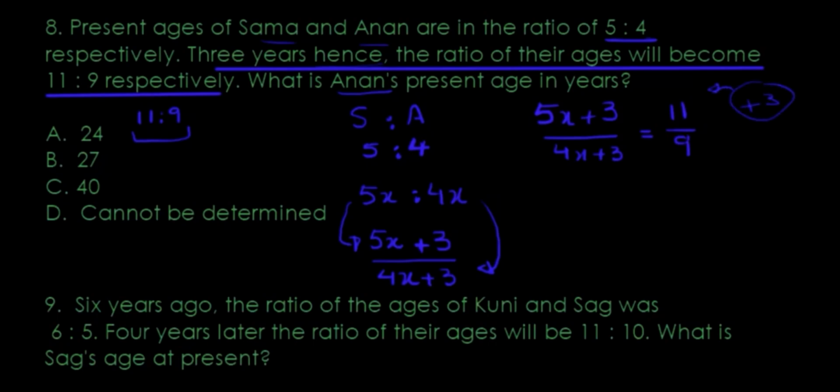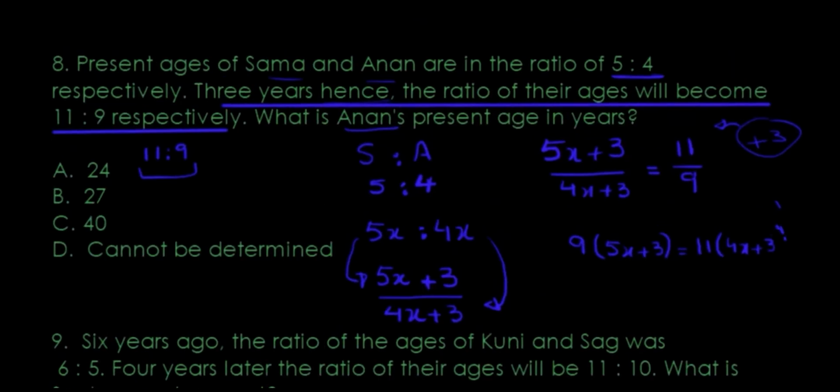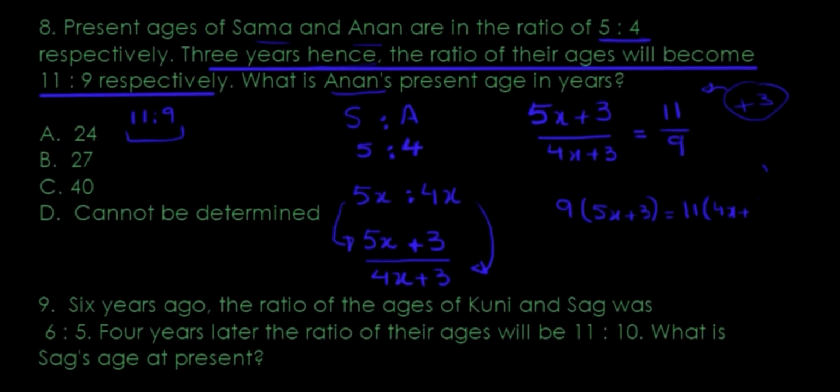All I need to do is just work it out, simplify it. I would cross multiply. I would say 9 times 5x plus 3 is equal to 11 times 4x plus 3. All I would do now is just simplify. 9 times 5 is 45x, plus 9 times 3 is 27. 11 times 4 is 44x, plus 11 times 3 is 33. X is on the same side. 44, take away 4x, 40x. Regular numbers on the same side.